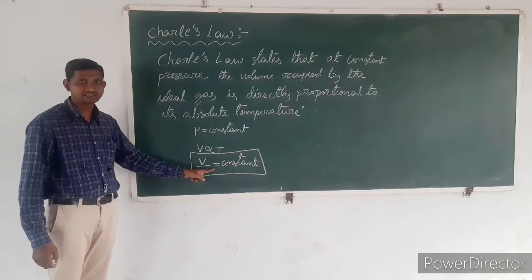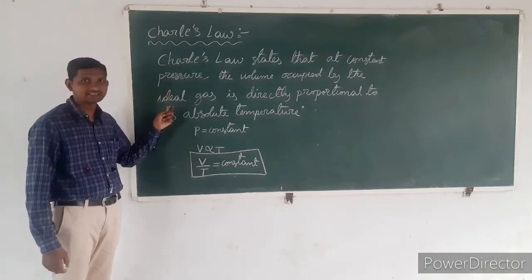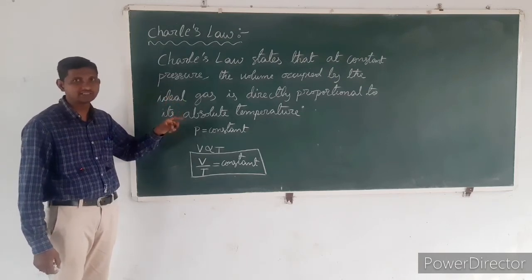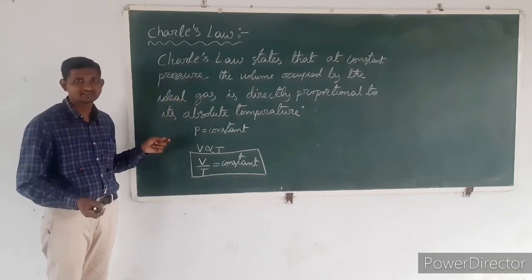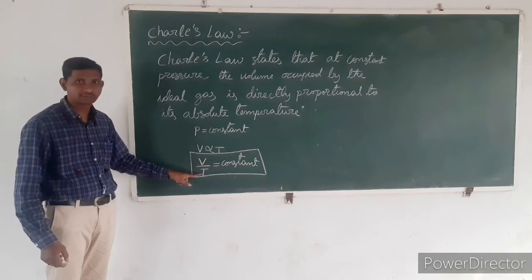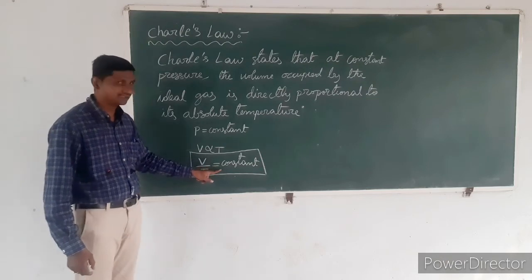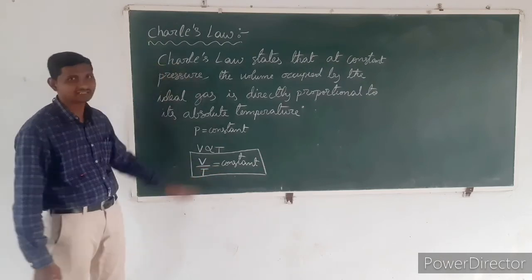For example, if the state of the perfect gas changes from its initial state, state 1, to state 2, the final state, in both states the ratio between volume and its absolute temperature is always constant. So, for better understanding, I need to draw the PV diagram for Charles law.